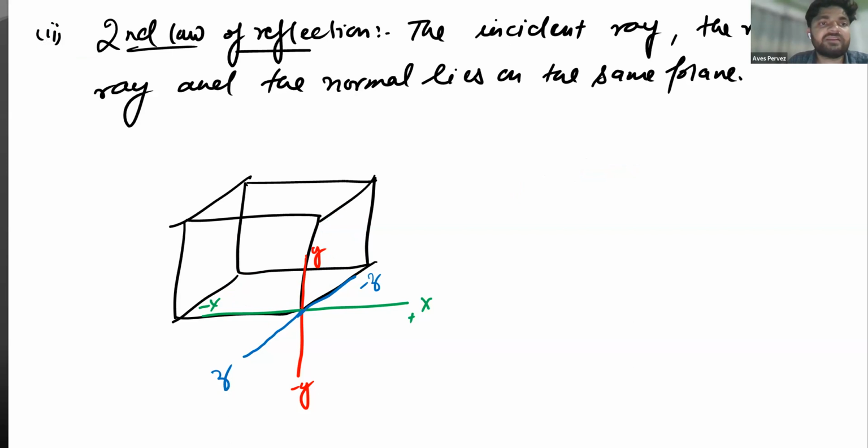So let me give you an example of what this statement means, that the incident ray, the reflected ray, and the normal lie on the same plane. For example, I am considering that this is a mirror. This is the mirror.